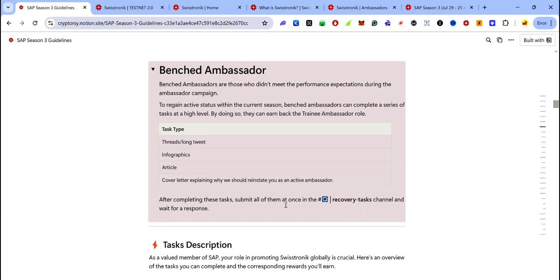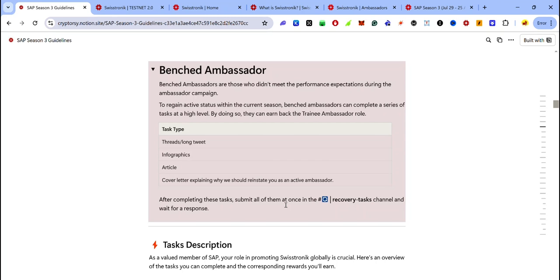As an ambassador, if you don't meet the performance expectations during the campaign, you will become inactive, and this means you are now a bench ambassador. To regain your active status as an ambassador, there are a series of tasks you need to complete, which you can see on your screen. So the only way to gain your active status as an ambassador is to complete these tasks and submit them in the required channel.